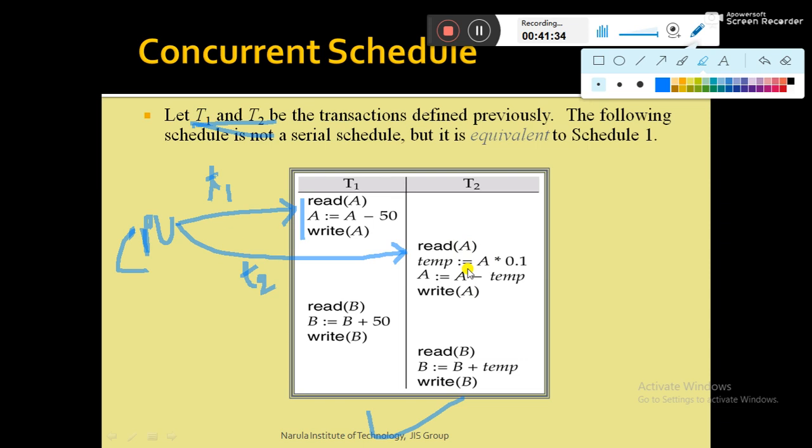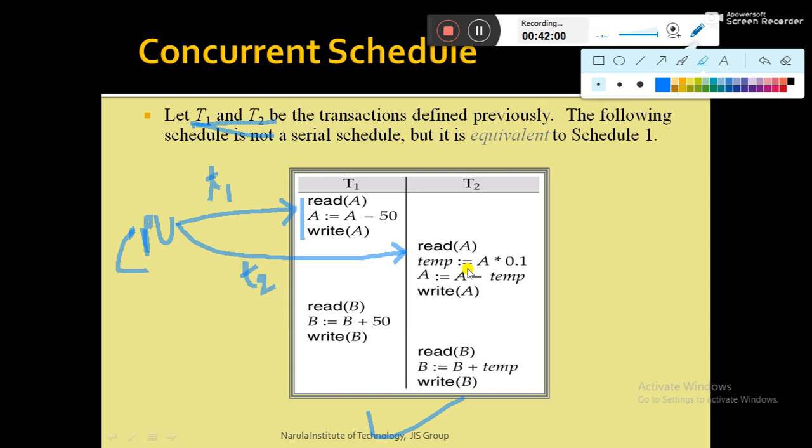The important point is that we say the CPU is executing multiple transactions concurrently, but in reality, physically the CPU executes only one transaction at a point of time. But the CPU switches among the transactions so fast that it appears to the user that the CPU is executing all the transactions concurrently.